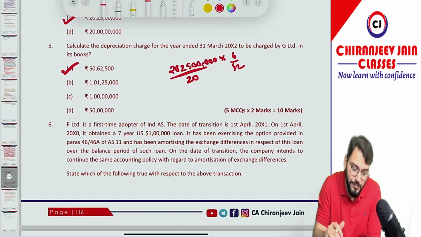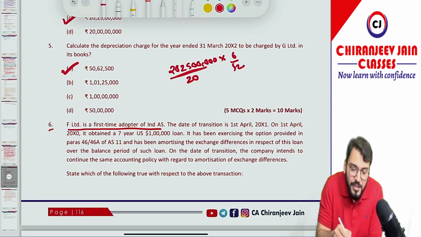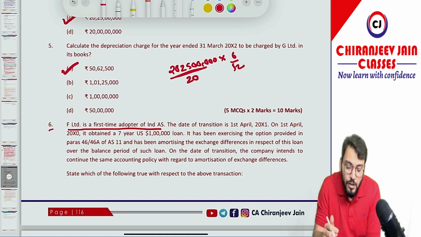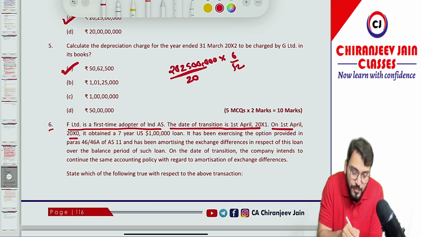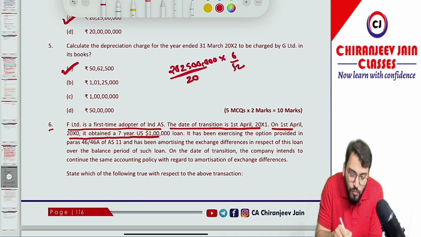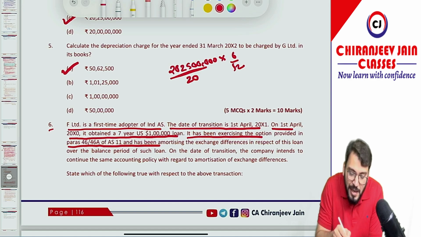Very simple. Point number 6. F Limited is a first time adopter of Ind AS, so it is a question related to Ind AS 101. The date of transition is 1st April 2001. On 1st April 2000, it obtained a 7-year $1 lakh loan. It has been exercising the option provided in paragraph 46A of AS 11 and has been amortizing the exchange difference in respect of this loan over the balance period of such loan.